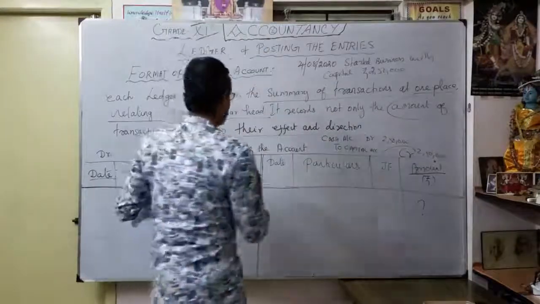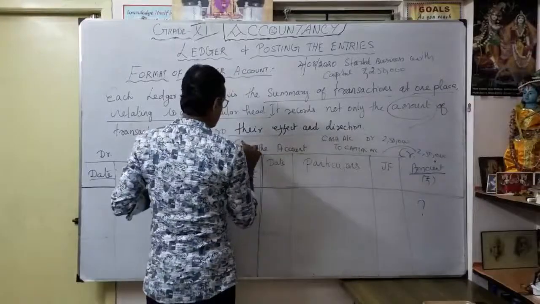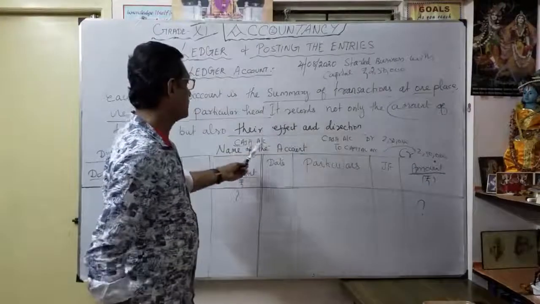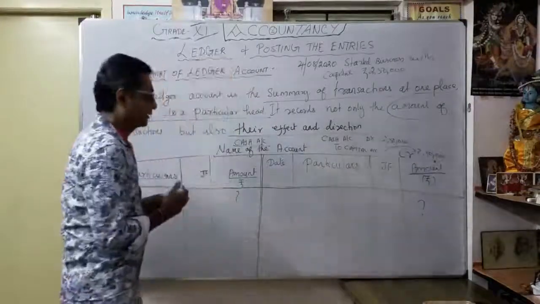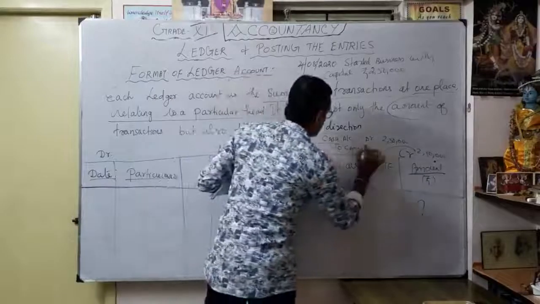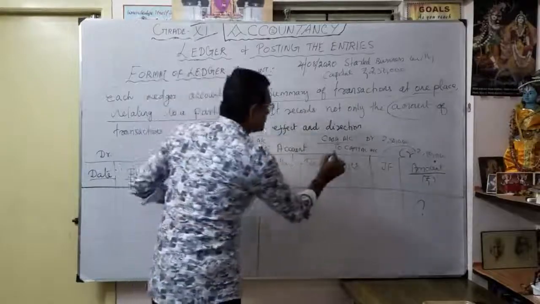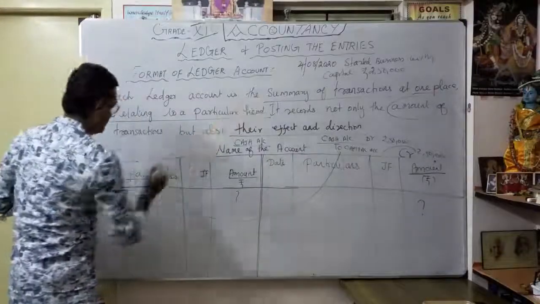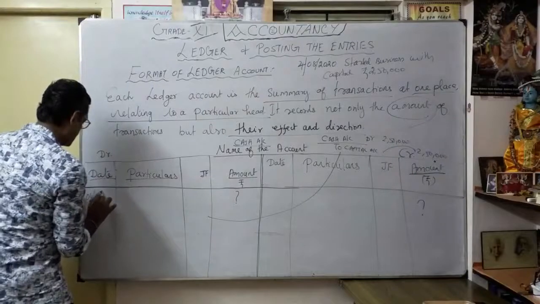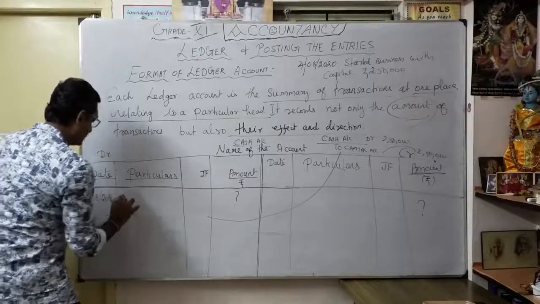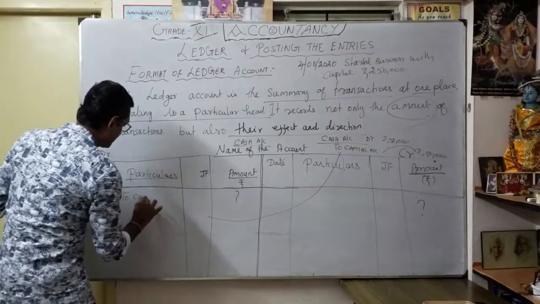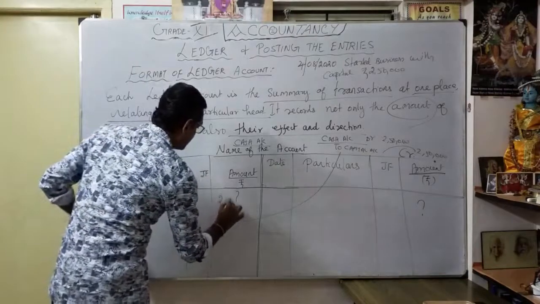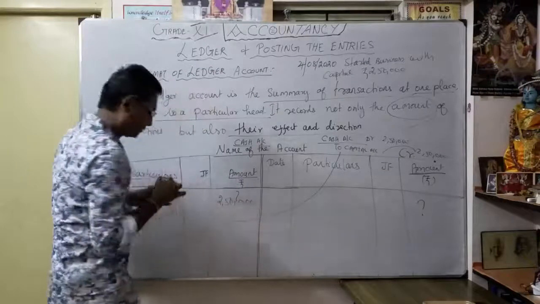First I consider the name of the account. The name of the account is the cash account. How to give the posting? I always consider the cash account as the first one. I have to write the posting here. What is the date? 4th August 2020, to capital account, 2,50,000. Understood?